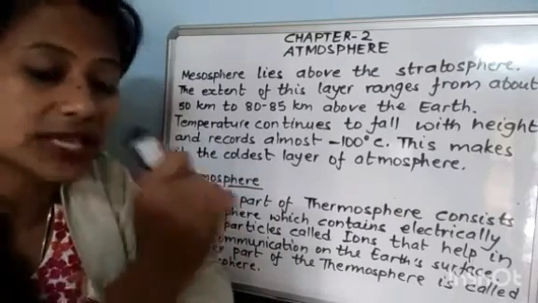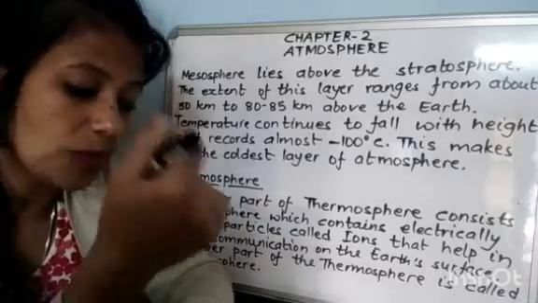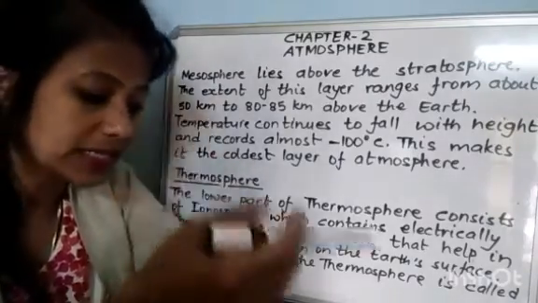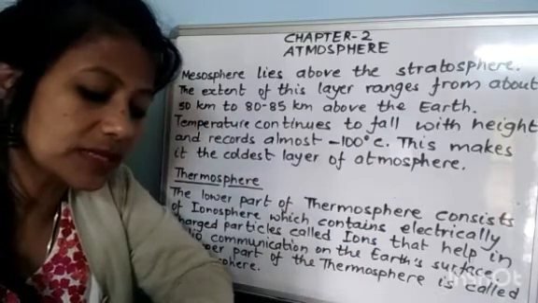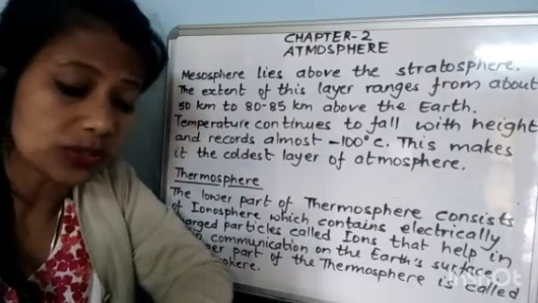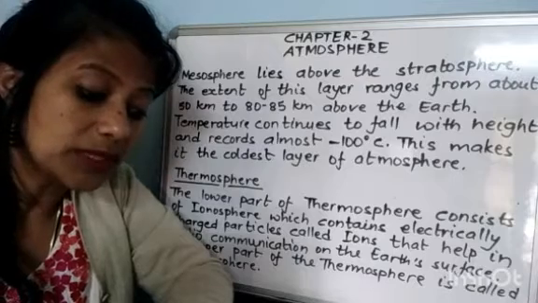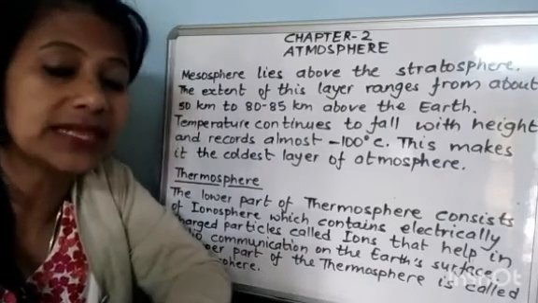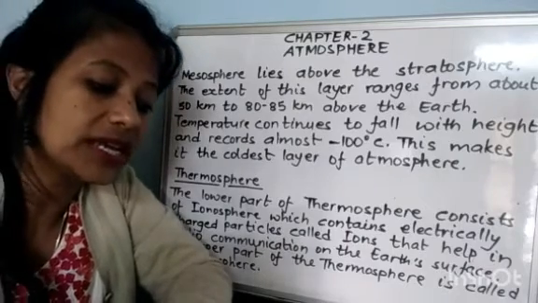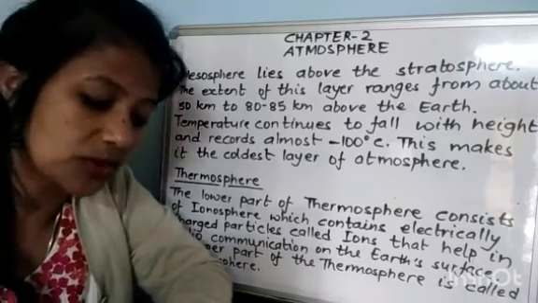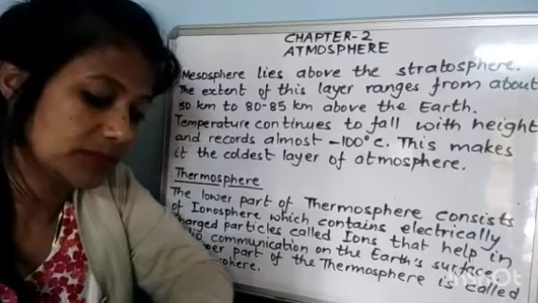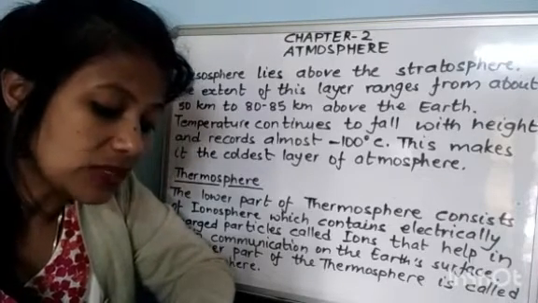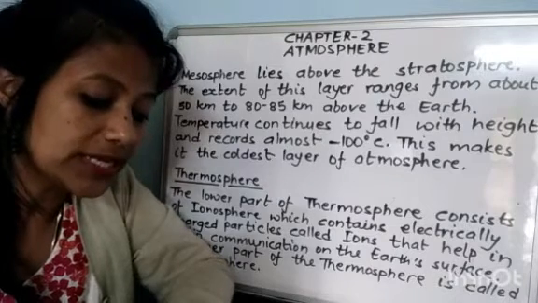Beyond mesopause, temperature starts increasing. Mesosphere experiences the presence of meteors that burn and get disintegrated here. They are burnt in this layer. In which layer? In mesosphere only. Meteors are burned. They are also called the shooting stars.